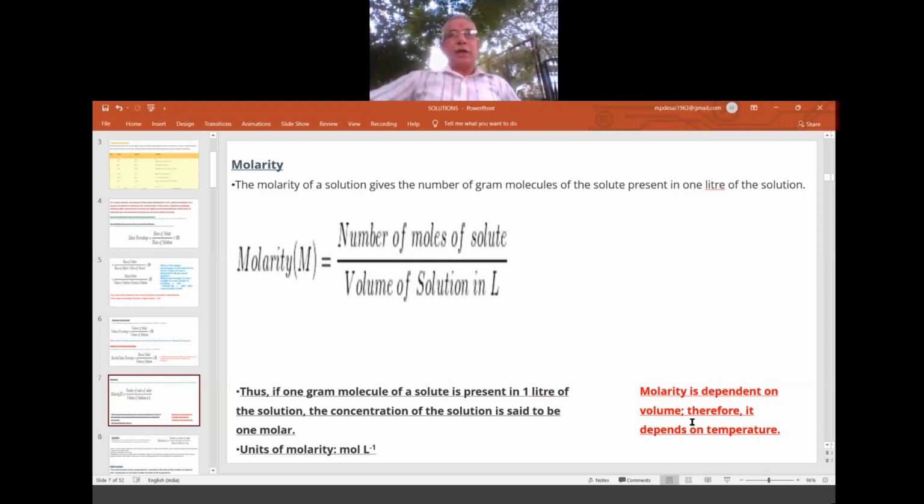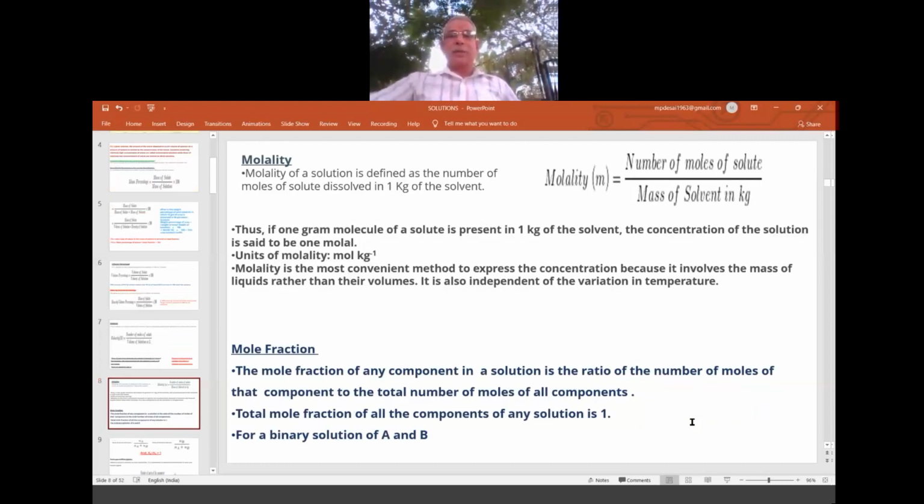So molarity depends upon the volume. And this volume again depends upon temperature. If I boil, water evaporates, solid remains there only. So all these are interrelated. So because molarity is dependent on volume, therefore it also depends on the temperature. That means molarity is temperature dependent. This also we have made clear in the 11th class. But as a recap, once again I am repeating.